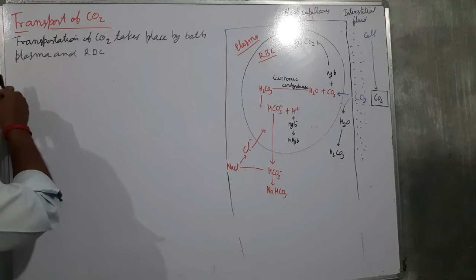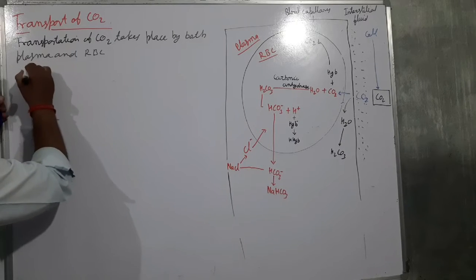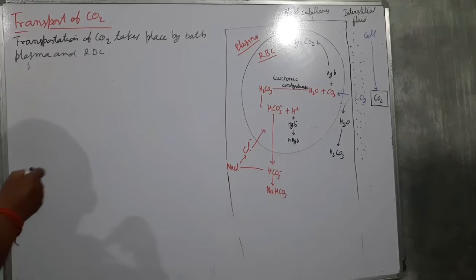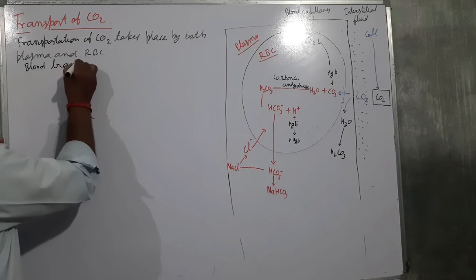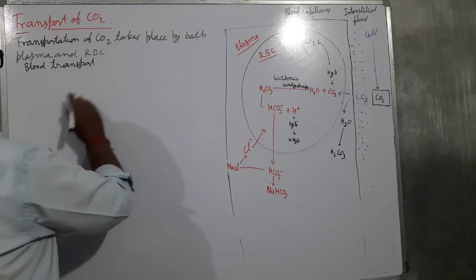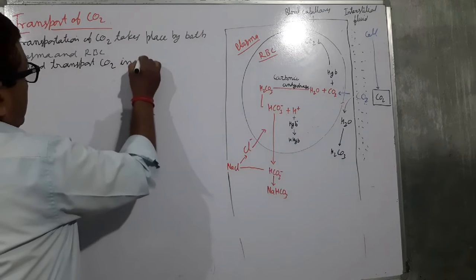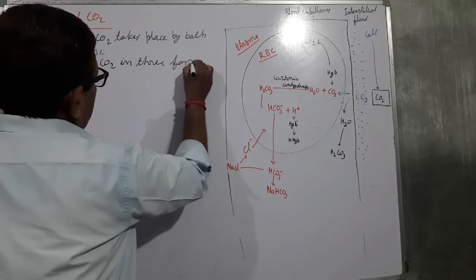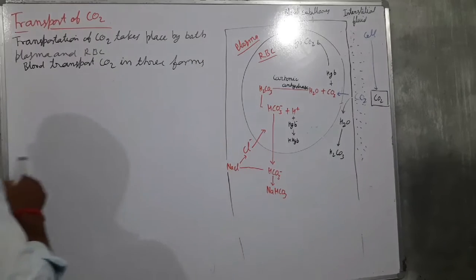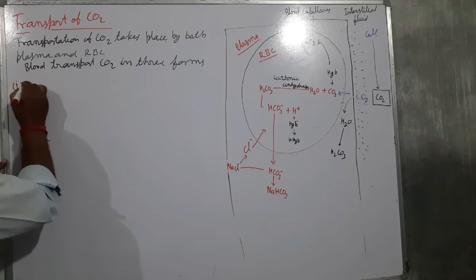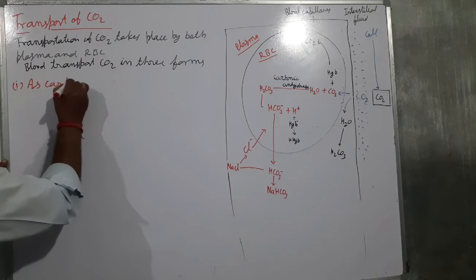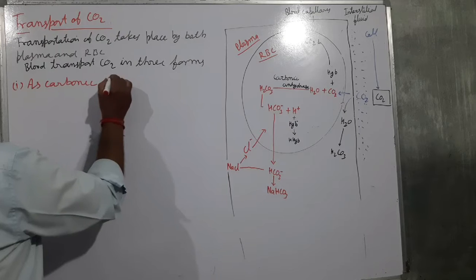Blood transports carbon dioxide in three forms. Number one is as carbonic acid.